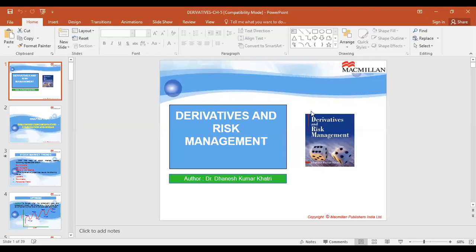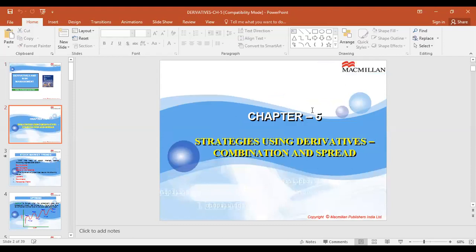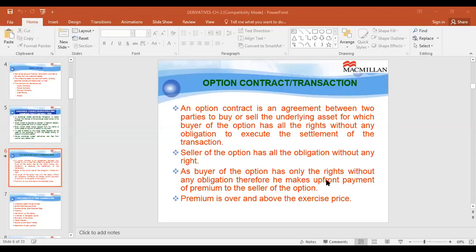Hi friends, today we'll be studying a different topic in the derivatives chapter, that is strategies using derivatives. We'll be discussing combination and spread. As you know, out of the different derivatives we have understood so far, option transaction is the one which is used for hedging as well as speculation. So let me give a brief overview of what an option transaction is. Then I'll proceed further with the strategies.